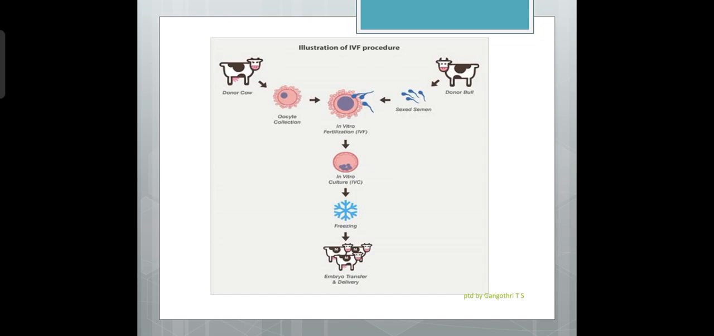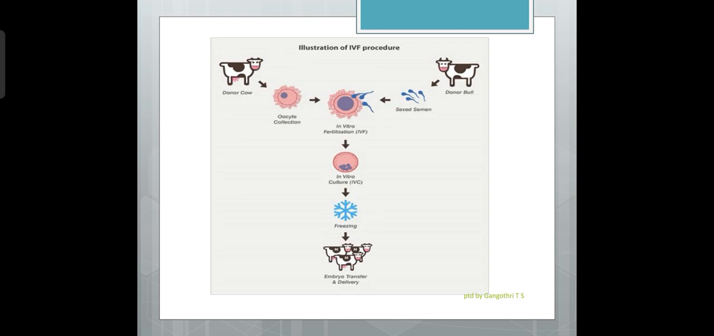So you can just see the steps involved here. Donor cow, oocyte is collected from the superovulated donor cow. Then semen sample is collected from the donor bull. Then the sperm and the oocyte, which are collected from the donors, are fertilized in vitro by specific medium. Then we can see in vitro culture, that is development of embryos into the blastocyst stage.